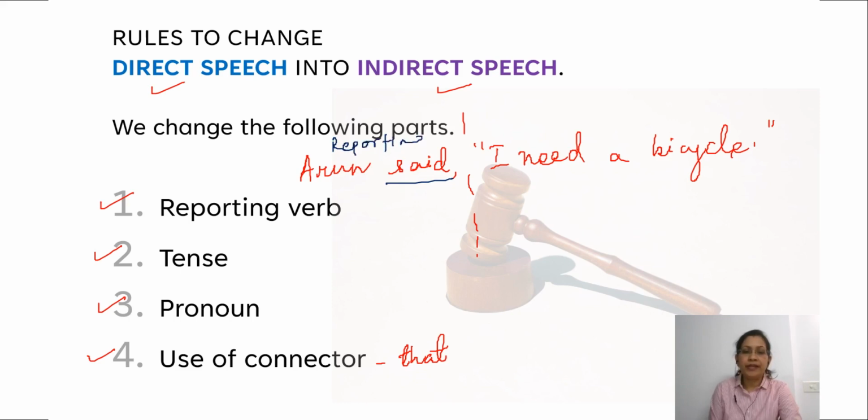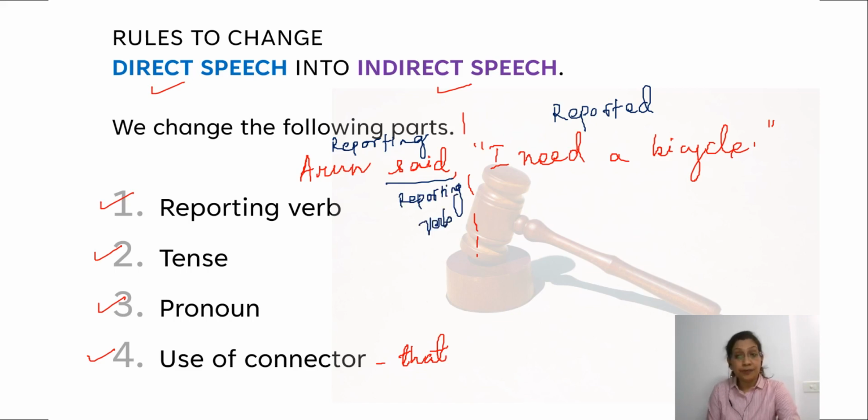This is the reporting side, and this is the reported side. Right? So, on the reporting side, which is the verb? Said. So, this is the reporting verb. Which is the subject of the reporting verb? Arun is the subject of the reporting verb.